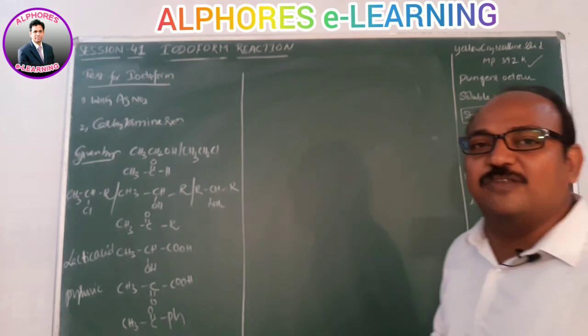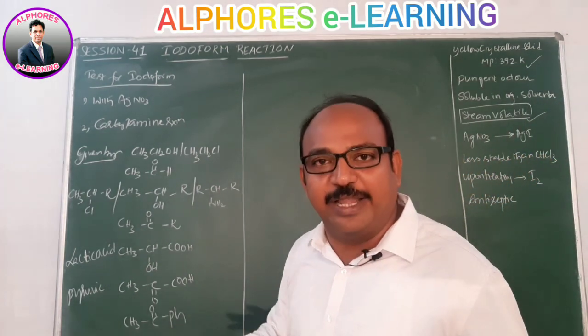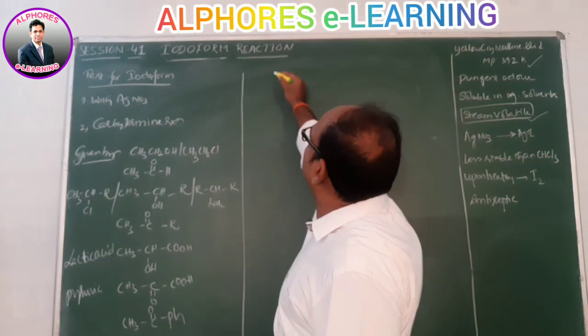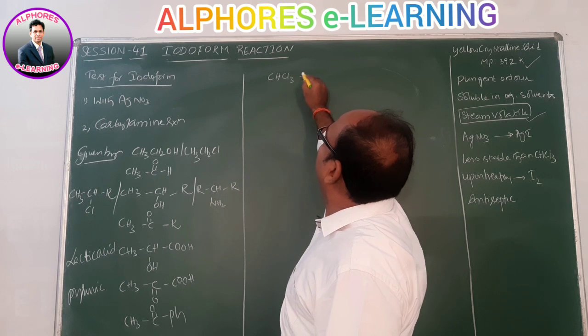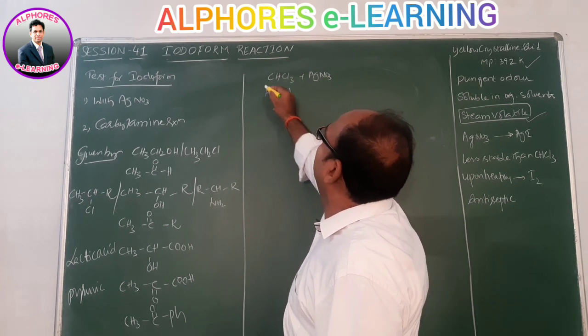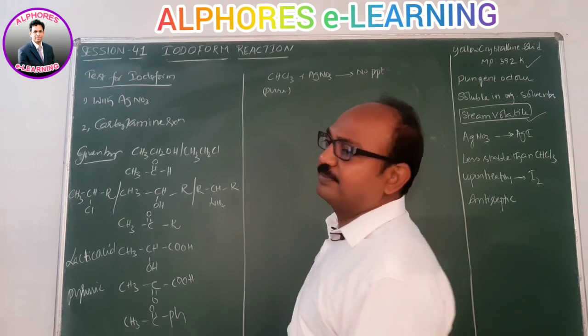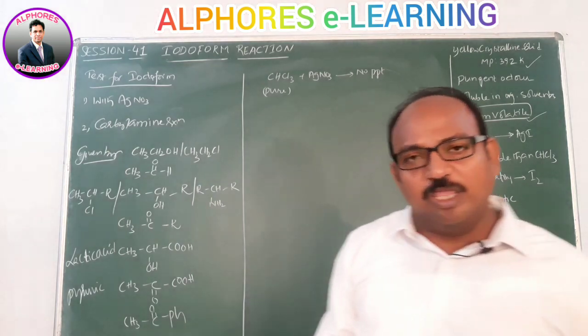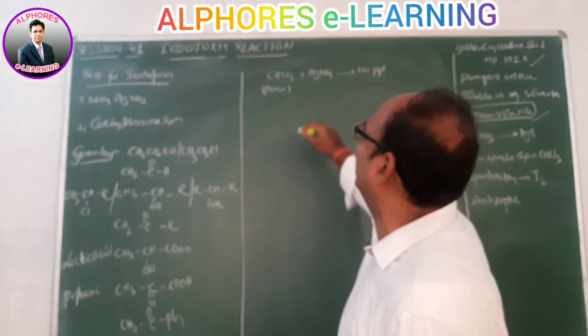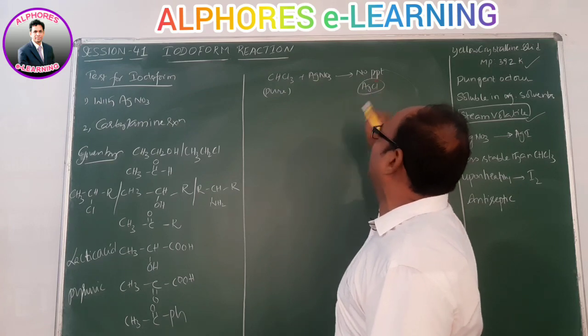Chloroform upon reaction with silver nitrate: there is no reaction. Let us see. CHCl3 plus AgNO3, if it is pure, gives no precipitate, which means no reaction. If any reaction happened, Ag plus would have to take Cl minus and we would get an AgCl precipitate.